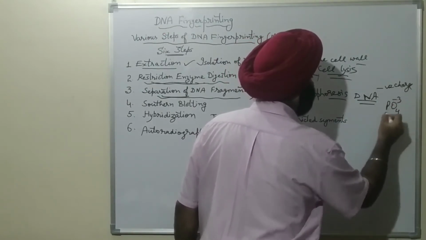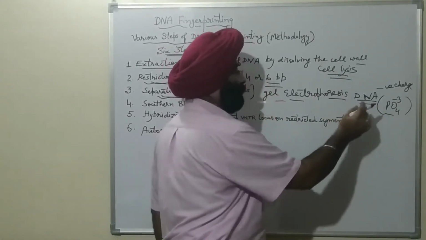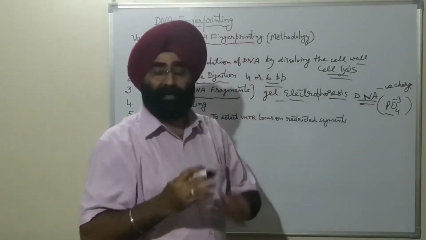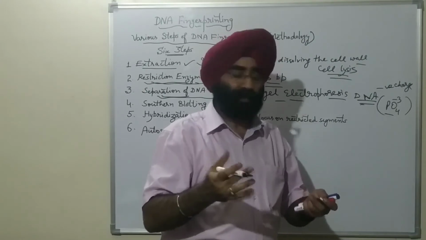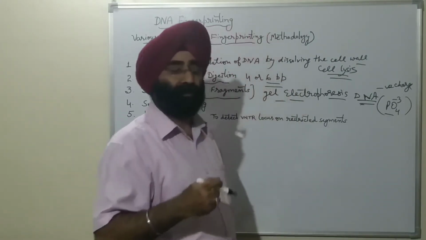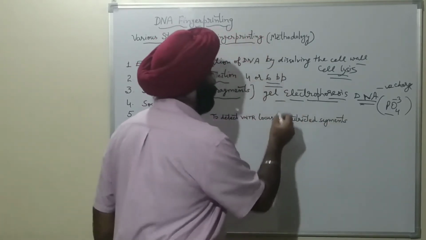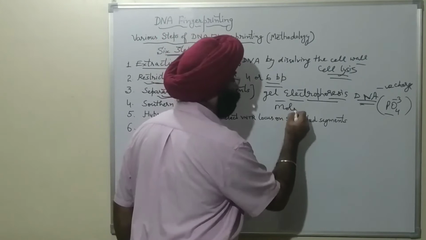PO4 minus 3. As you know, opposite charges attract each other. DNA is negatively charged and it will go towards the positively charged anode. So, these fragments are then arranged according to their molecular weight.